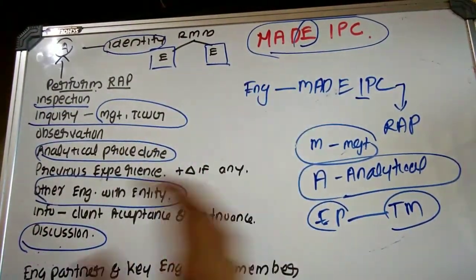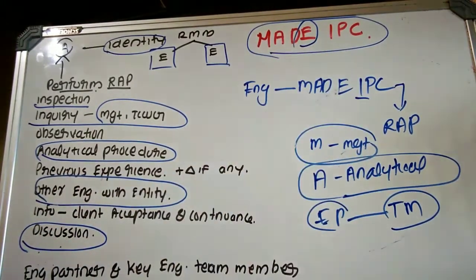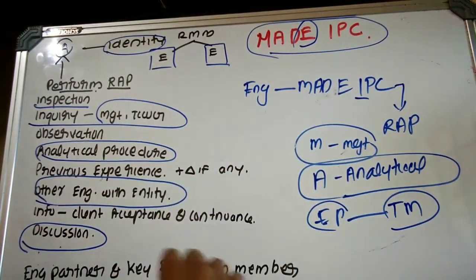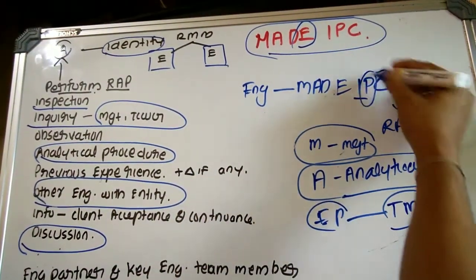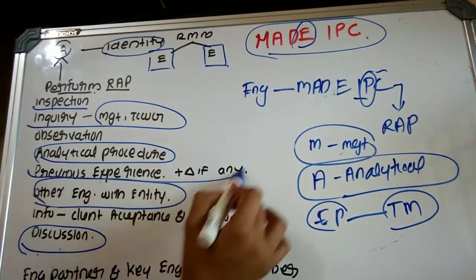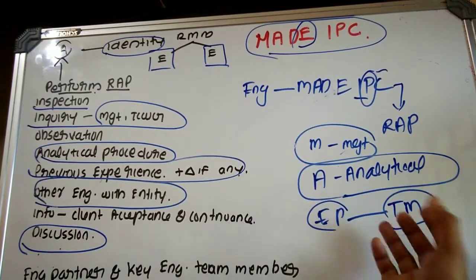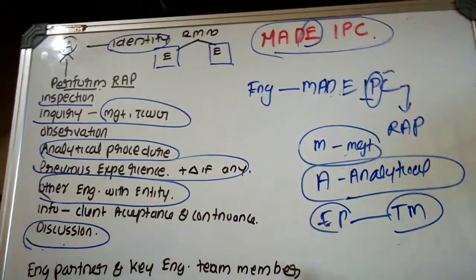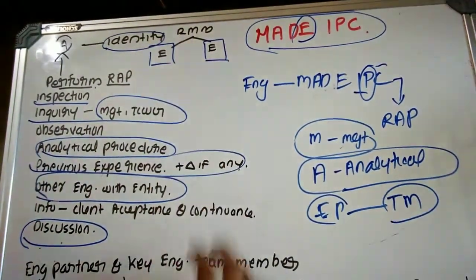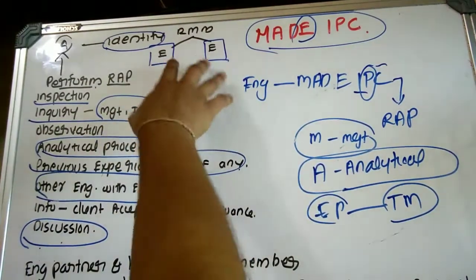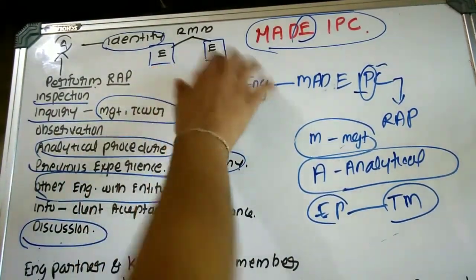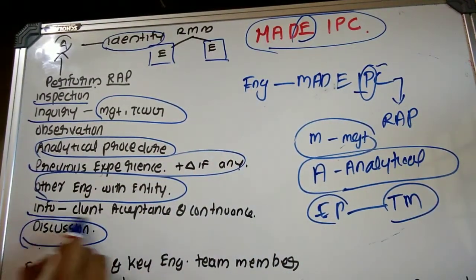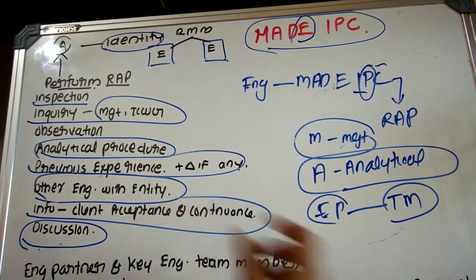Inspection means witnessing, etc. They can inspect the documents, the records, and the procedures. Then what? P. P means previous experience. Suppose the same engagement partner was appointed in the previous year to perform the same function, they may obtain experience from that entity. They may understand more about the entity and its environment. So for the purpose of assessing the risk of material misstatement by understanding the entity and its environment, they can also use what? Previous experience. Then last, C: information which has been obtained by determining the client acceptance and continuance.